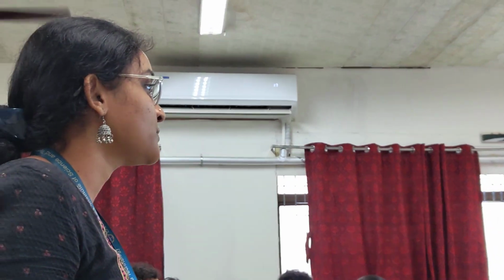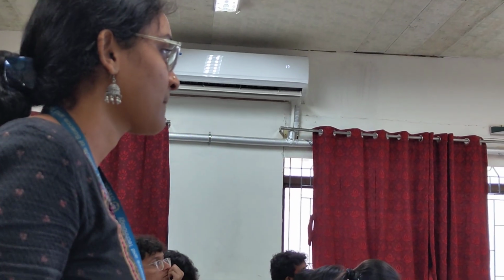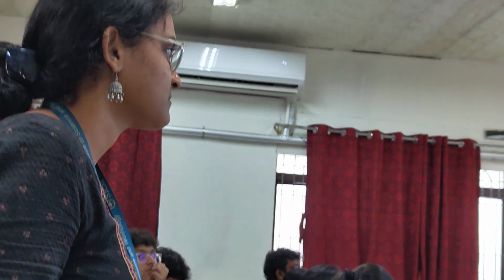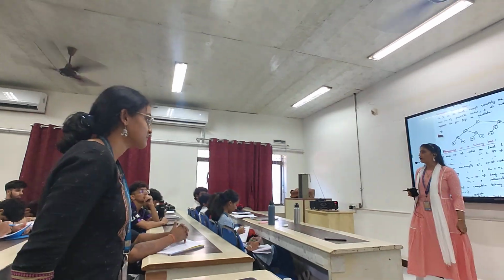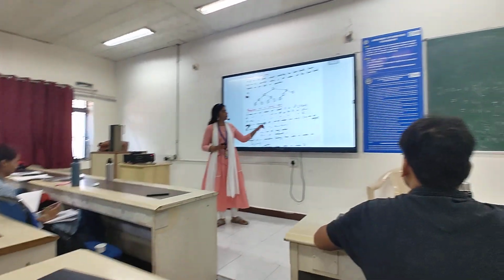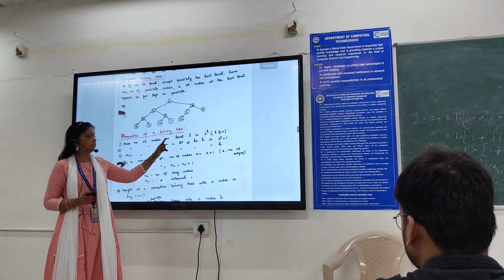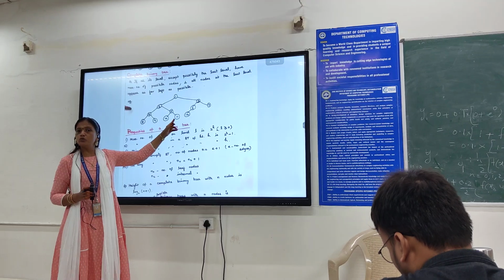In a non-empty binary tree, the number of nodes n is equal to e plus 1, where e is the number of edges. Now take this diagram. What is n here? n refers to the number of nodes. How many nodes are there? 12 nodes are there.